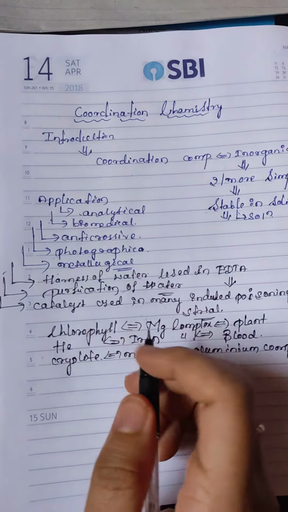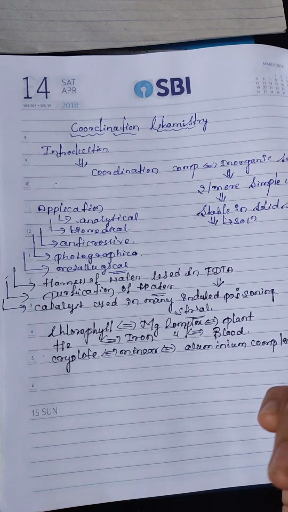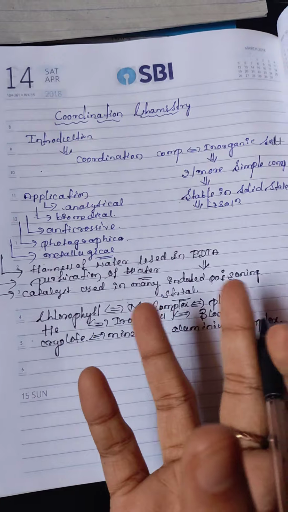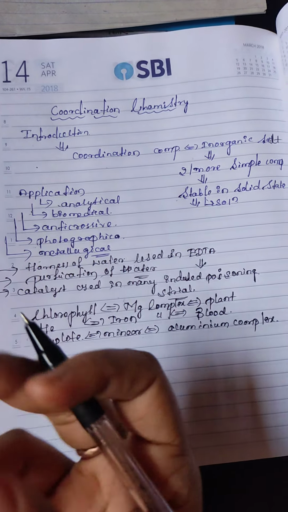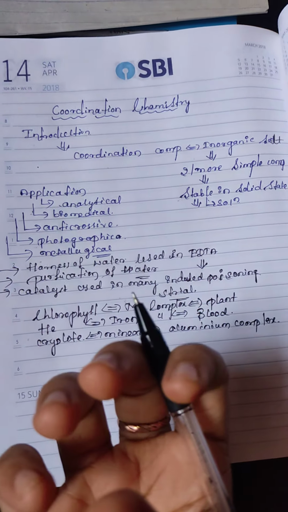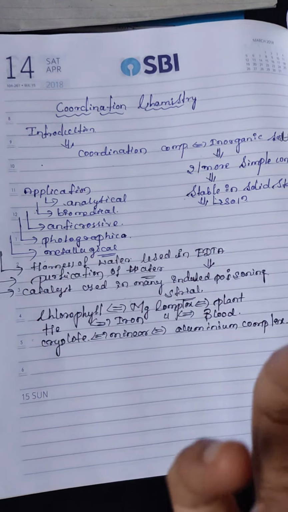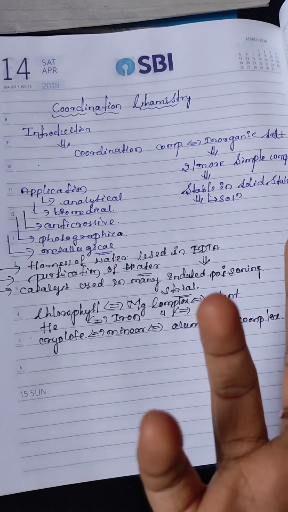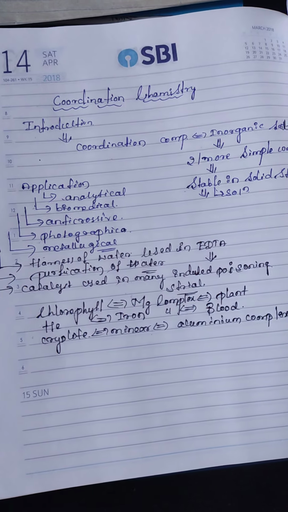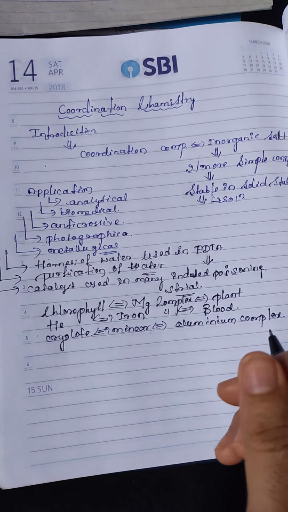Now we have to study the introduction part. What is a coordination compound? It is an inorganic salt. Inorganic salt means two or more simple compounds are combined in a stoichiometric ratio. That is called a coordination compound. They are stable in the solid state as well as in solution.